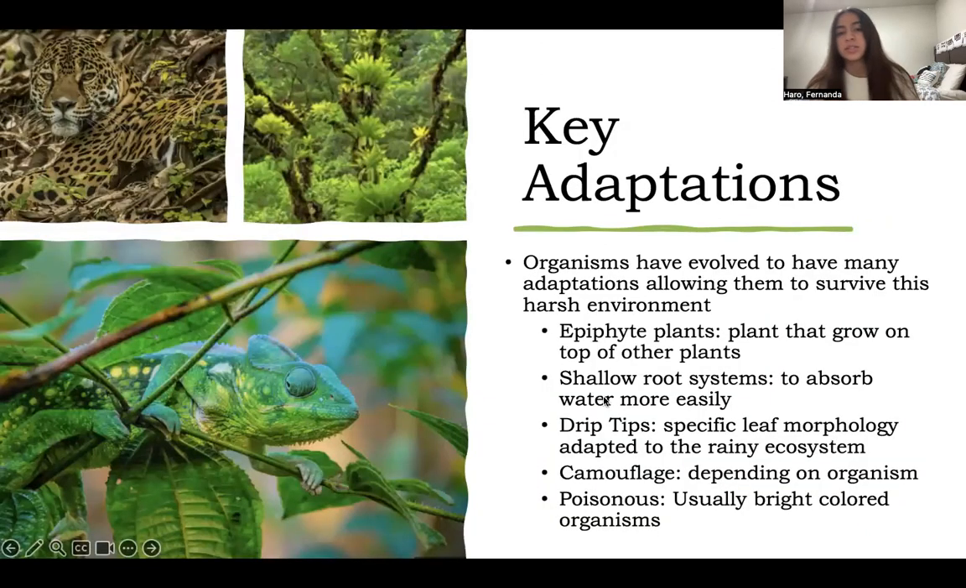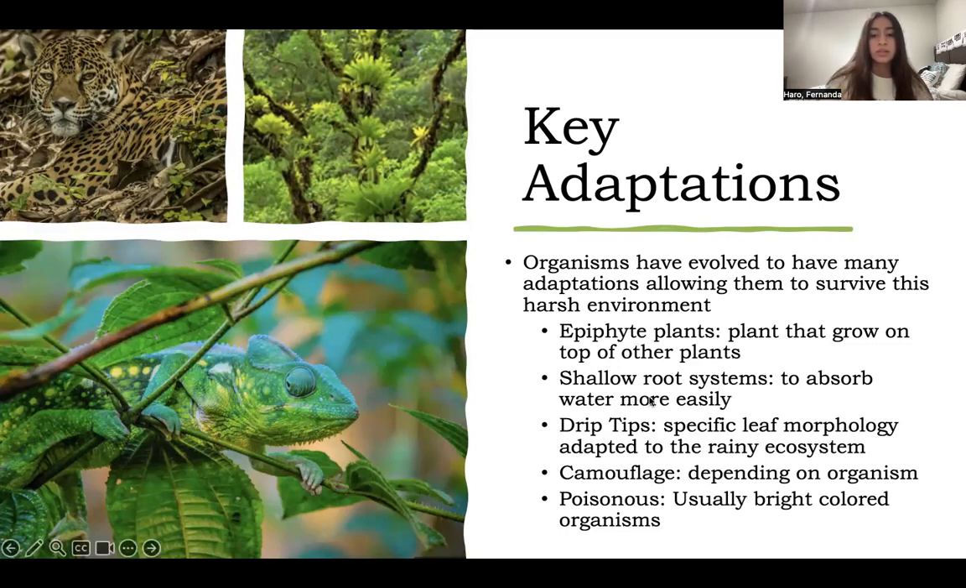Some key adaptations. Organisms have evolved to have many adaptations, allowing them to survive the harsh environment. First, we have the epiphyte plants, and those are plants that grow on top of other plants. So it's usually like a tree and plants growing on them, which allows for that layering that I mentioned before.